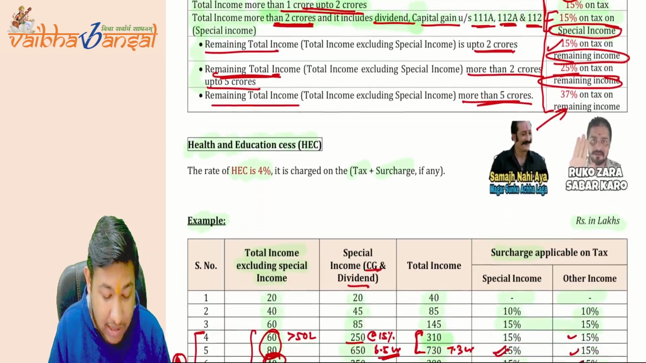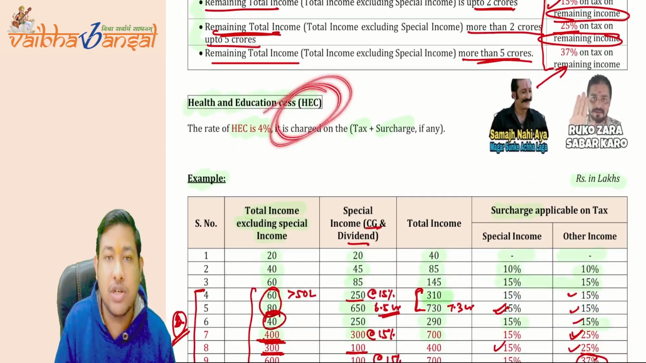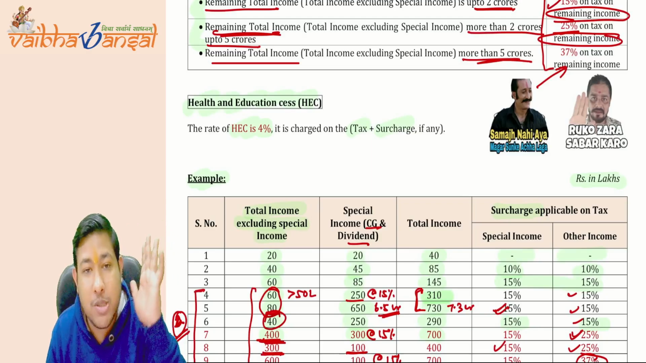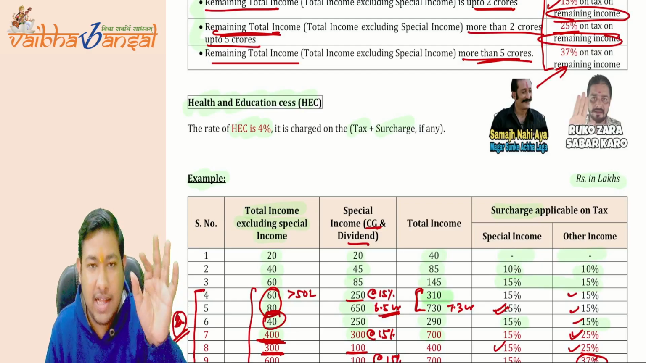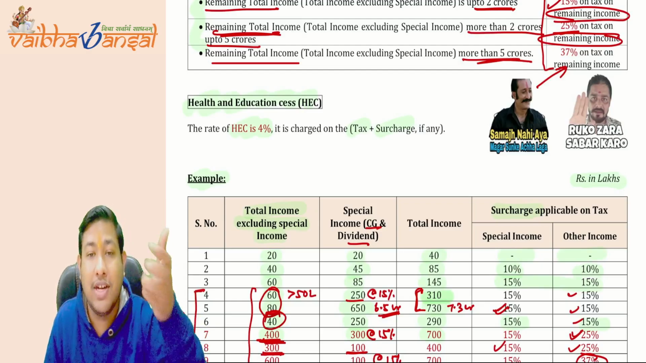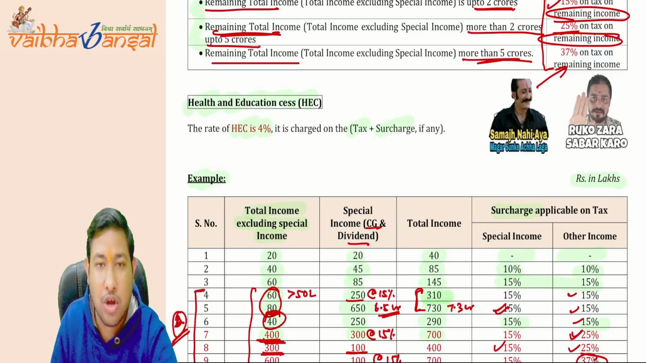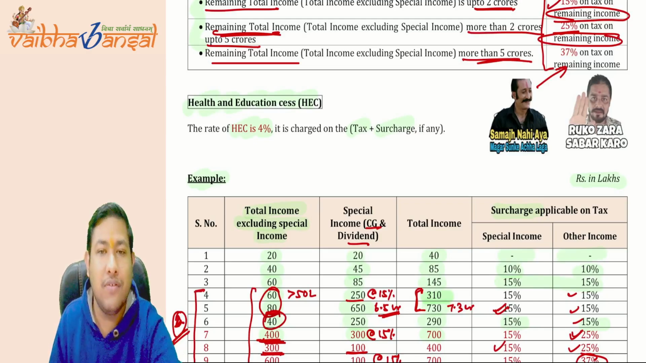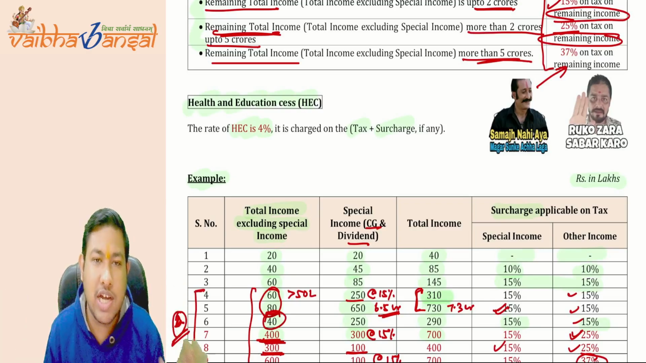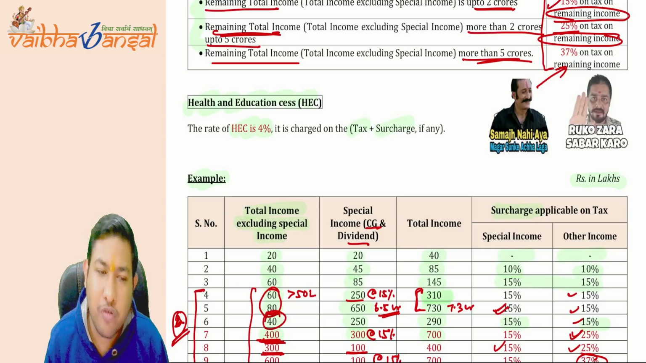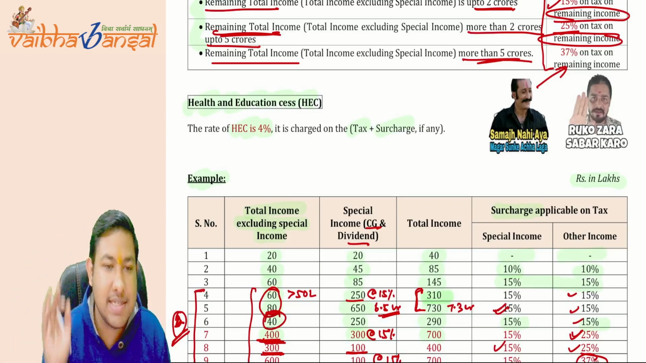After that we have said that health and education cess will always be charged. The government will definitely charge you the health and education cess if you are paying tax of any amount. If you are paying tax of 20 rupees, or 100, 200, 300 rupees, the government will definitely charge you health and education cess of 4% over and above the tax and the surcharge amount.